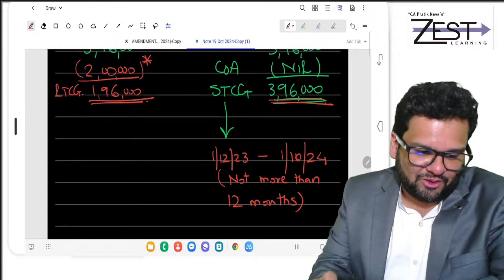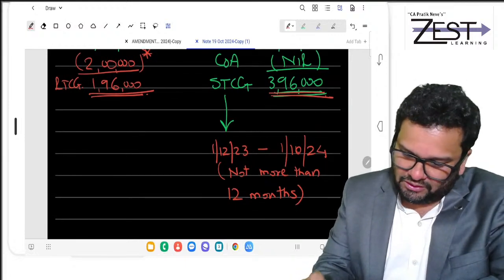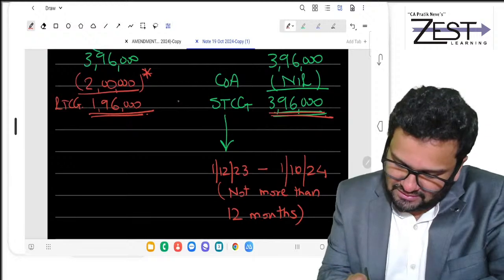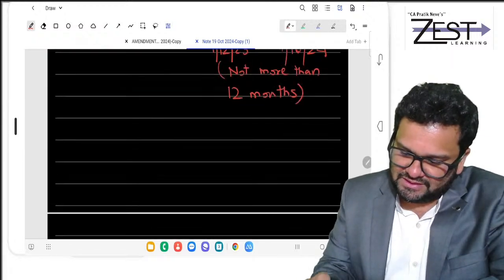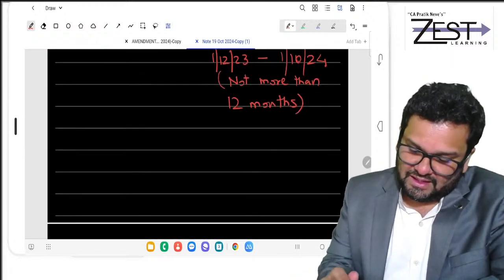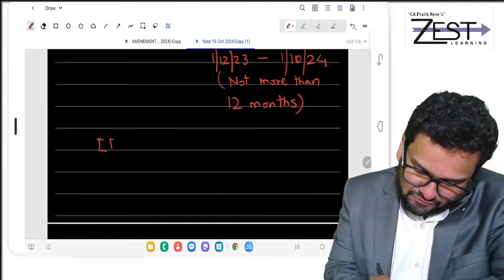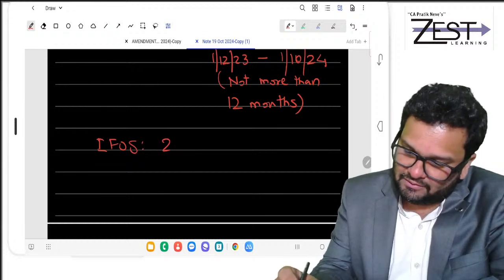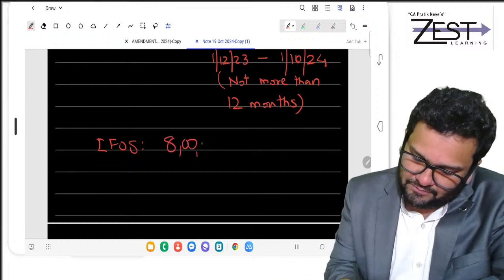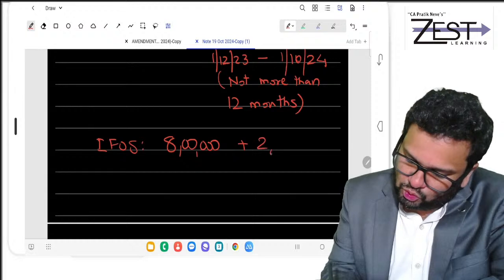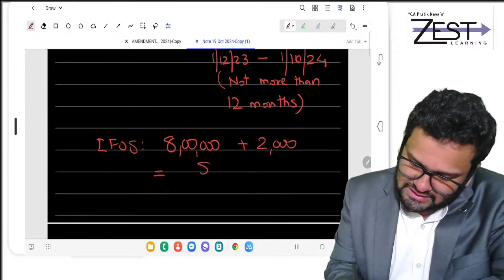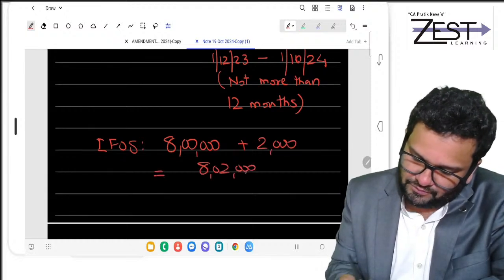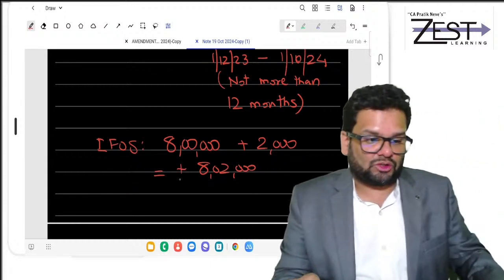So what happens now? Now there is income from other sources also. As you know, there is IFOS of 2 lakh. No, not 2 lakh, 8 lakh given in the question. And there is a dividend of 2000. So total is 8 lakh 2000. So friends, take the total of everything.